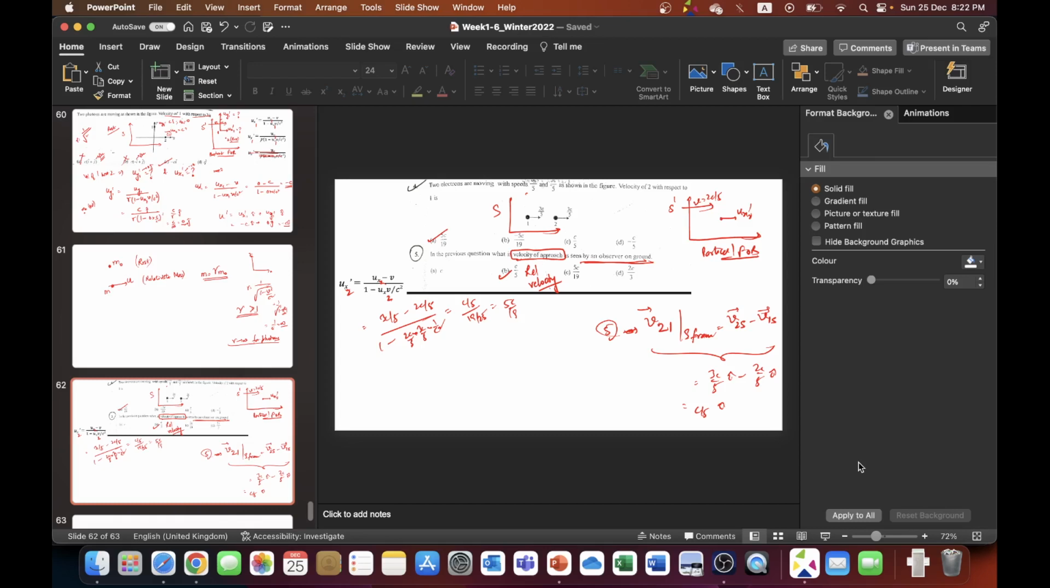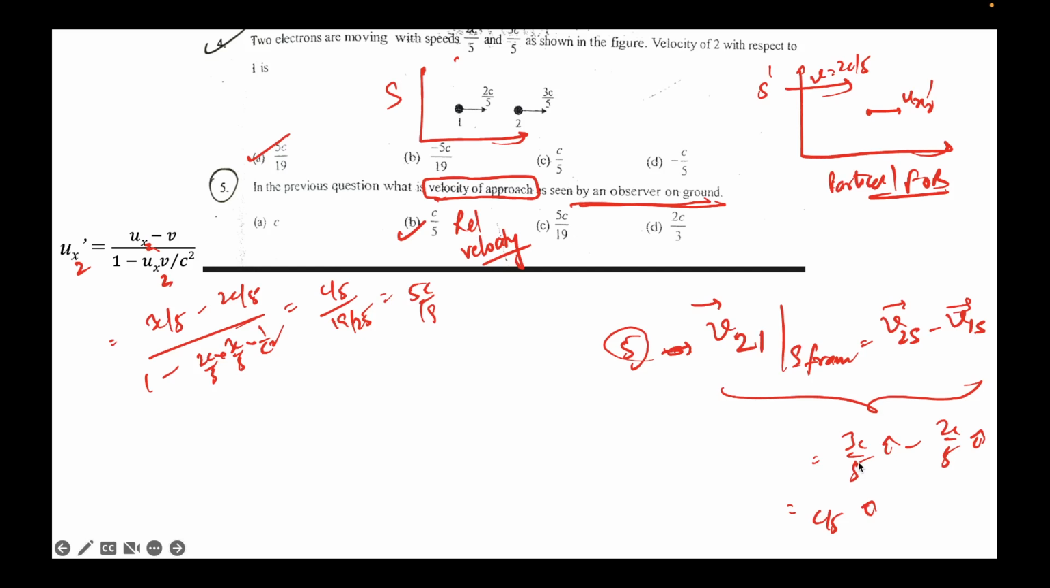Here, velocity of approach is essentially the magnitude of the relative velocity. But for a complete picture, you must also have the direction. Just keep in mind the direction also, because in some problems they'll give us the sign also, and then we'll be in trouble.